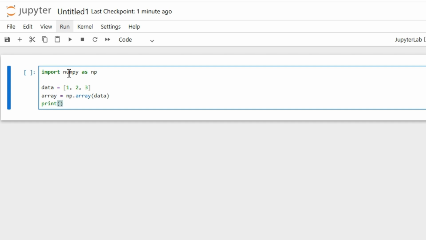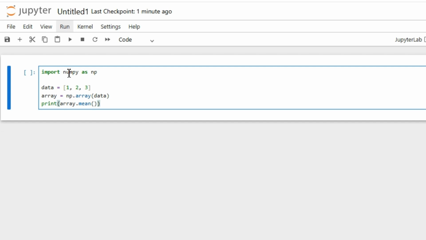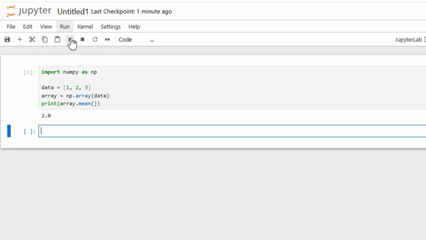Finally, print(array.mean()). This prints the mean or average of the NumPy array. The array.mean method computes the average of the numbers in the array. 1 plus 2 plus 3, divided by 3, is equal to 2.0. The print function displays the result, 2.0.